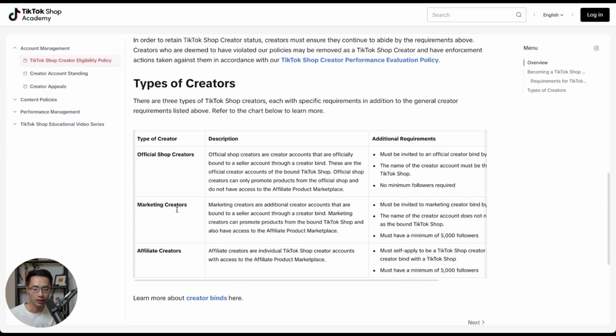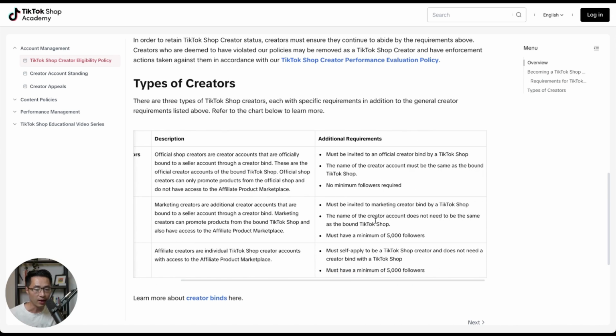For the marketing creators, this is when you are invited by a TikTok Shop account, and the name of your creator account does not need to be the same as the TikTok Shop account. For this option, you would need at least a minimum of 5,000 followers, and that will give you access to the affiliate product marketplace.